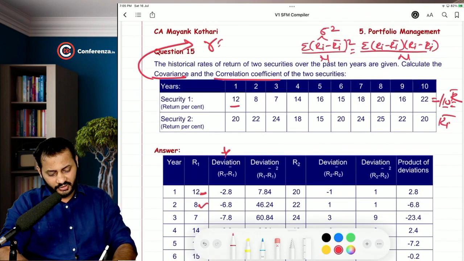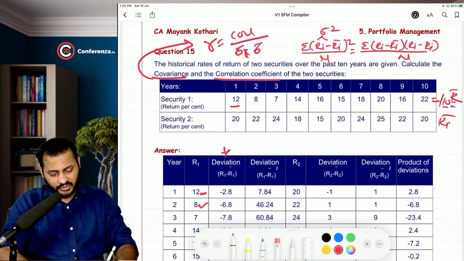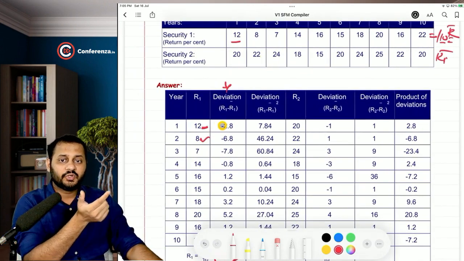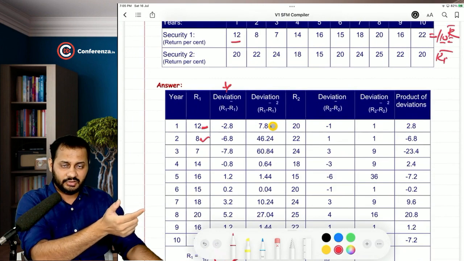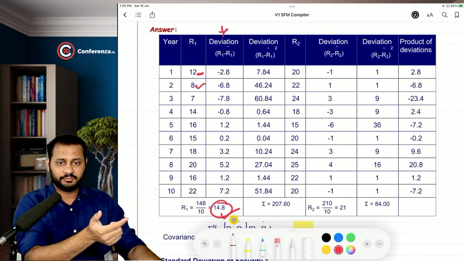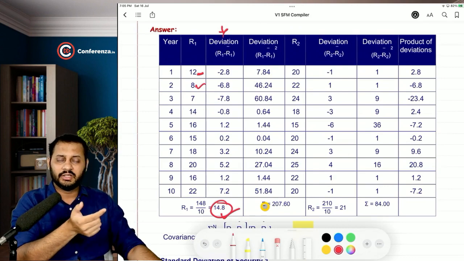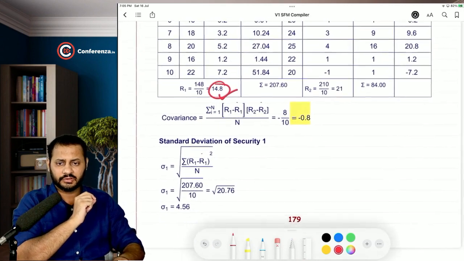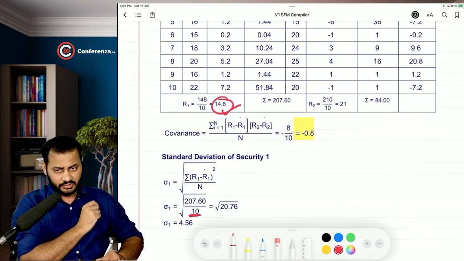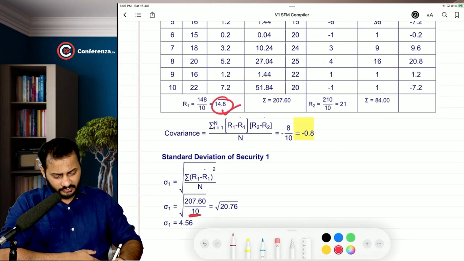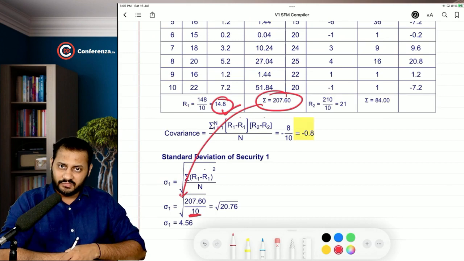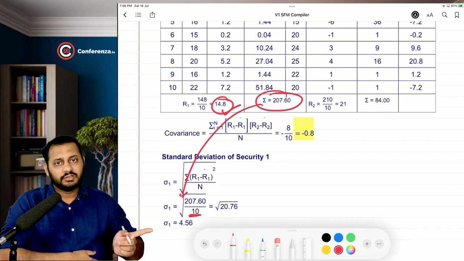covariance is okay, but for correlation coefficient you need covariance in the numerator and standard deviation of both the securities in the denominator. So what are we going to do for the standard deviation? Square of the deviation, okay, then do the total of it and divide it by 10. You will get the variance. Total of it and divide by 10. I will just tell you. Yeah, this part 207 divided by 10, you will get the variance, that is 20.76, and square root it, you will get the standard deviation.